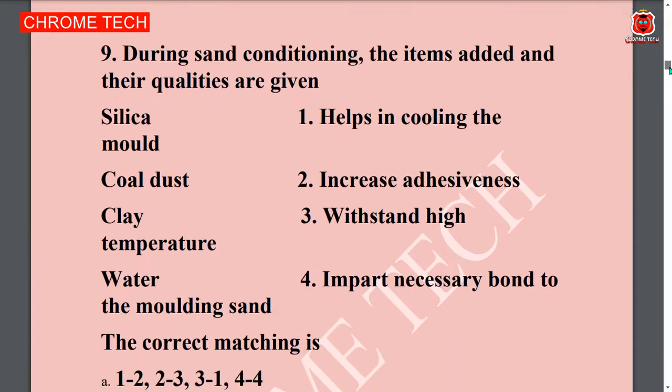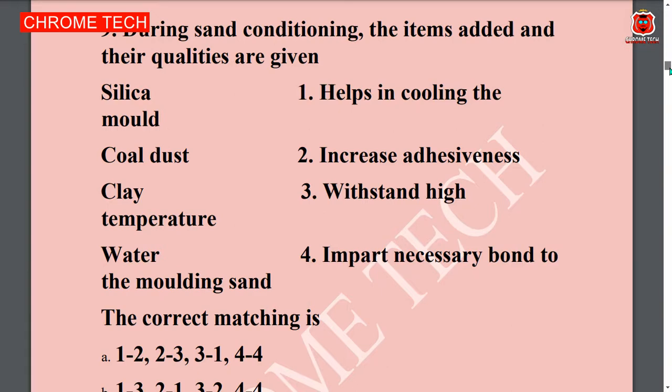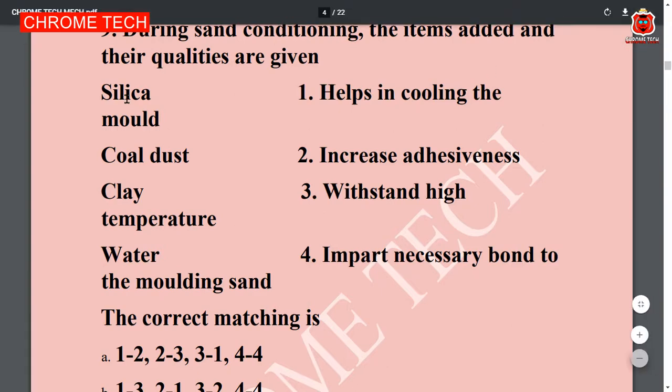This is a 2-mark MCQ. Observe this question. During sand conditioning, the items added and their qualities are given. Silica, coal dust, clay, and water. These are part A. This is part B. Match this part A and B. Part B answers are shuffled.